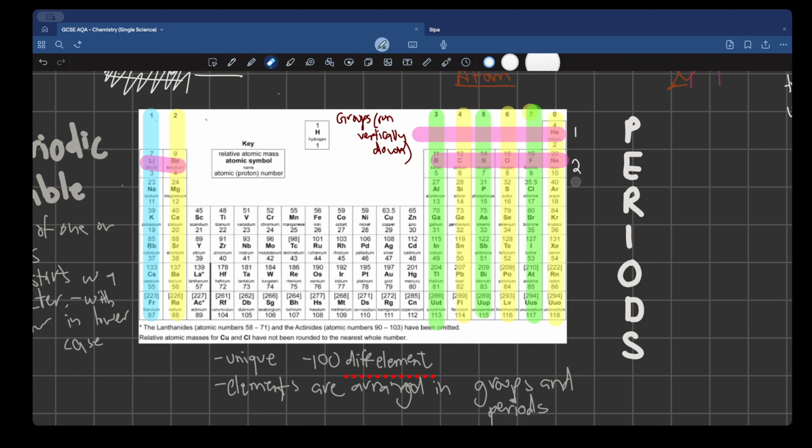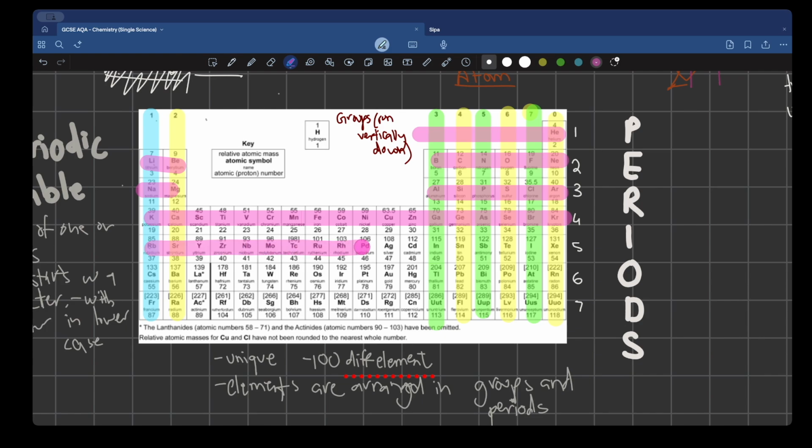Awesome. So this is my third period, which has argon, chlorine, sulfur, phosphorus, silicon, aluminum. This is my fourth period, fifth period, sixth period, and seventh period. So, students, if anyone was to ask you, how many groups are there in the periodic table? What would your answer be?